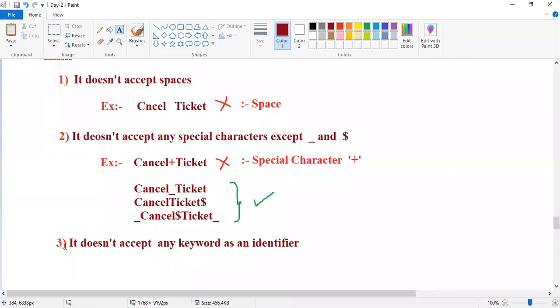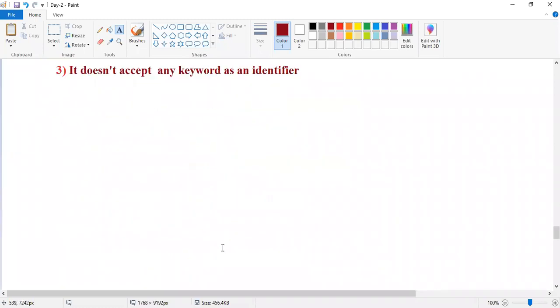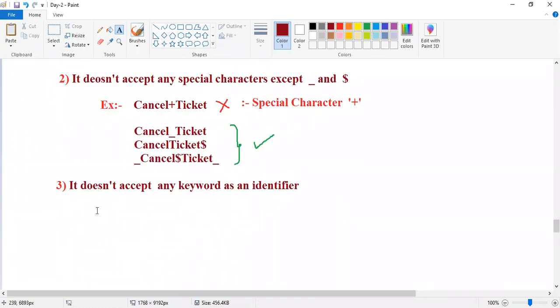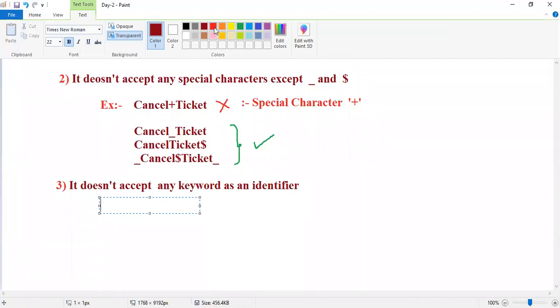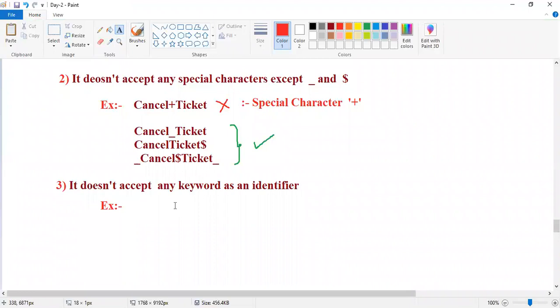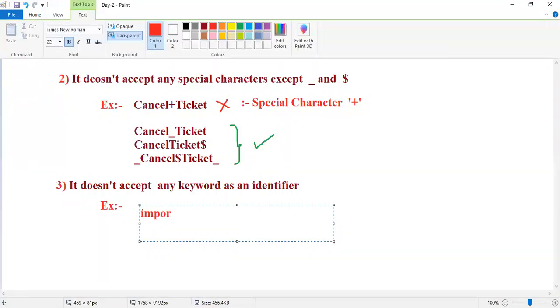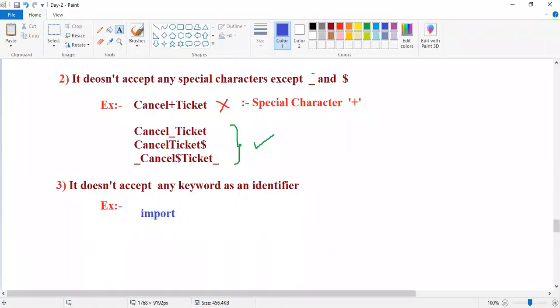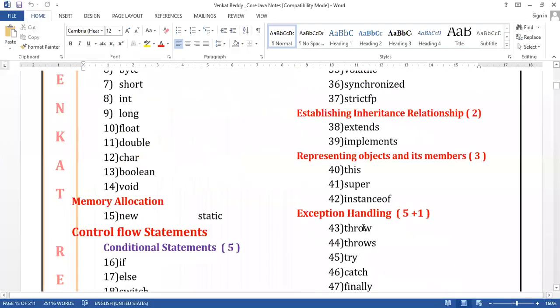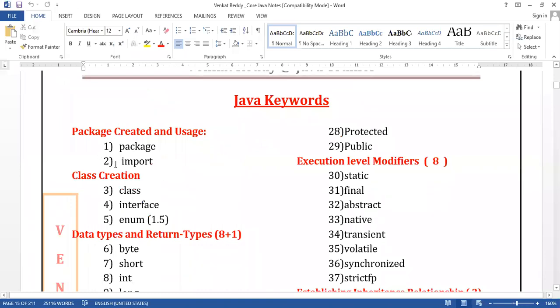A keyword name is never accepted as an identifier name. For example, I mentioned import. Now observe this, import is a keyword, right? At the start we observe package import. Import is a keyword, right?